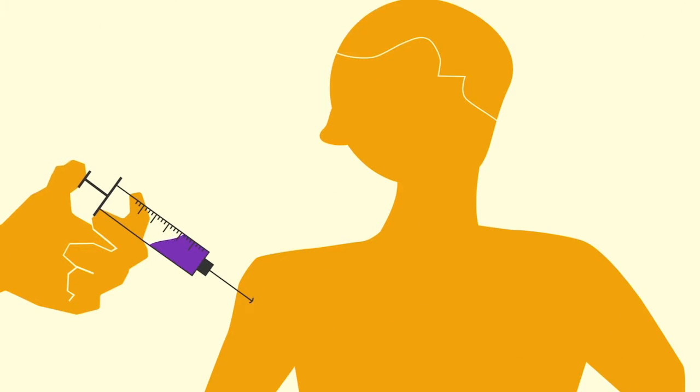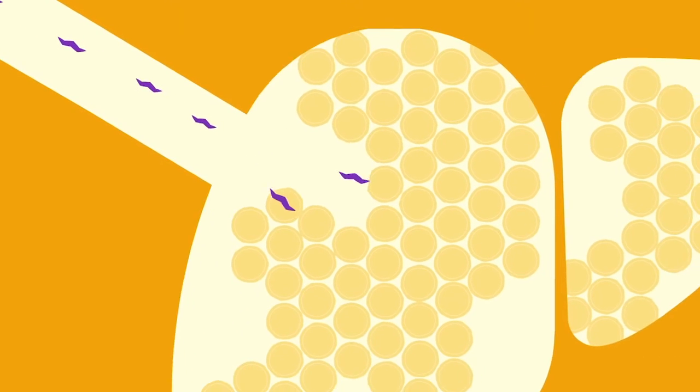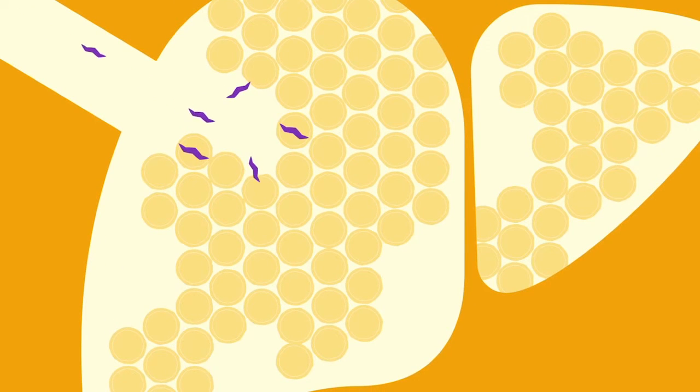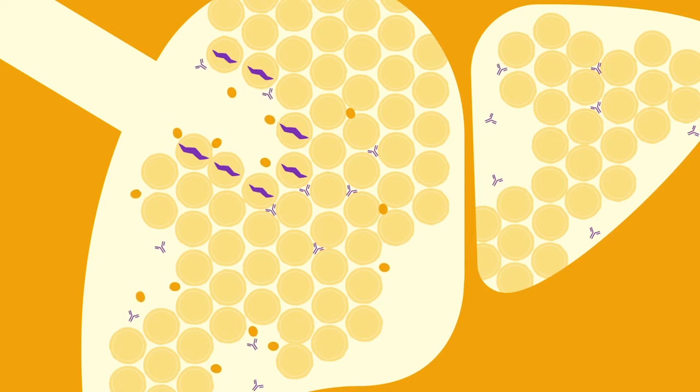When injected, the genetically attenuated parasites are able to travel to the liver and infect liver cells just like a normal parasite. But instead of dividing and progressing to the blood, they get stuck and die in the liver, alerting the immune system to their presence. This generates antibodies and T cells trained and stationed in the liver to recognize and kill any invading malaria parasite in the future.